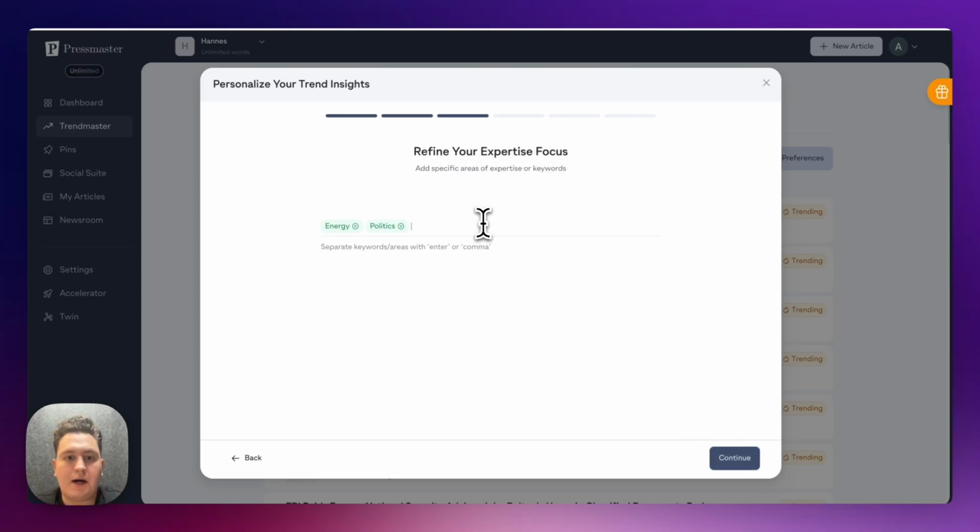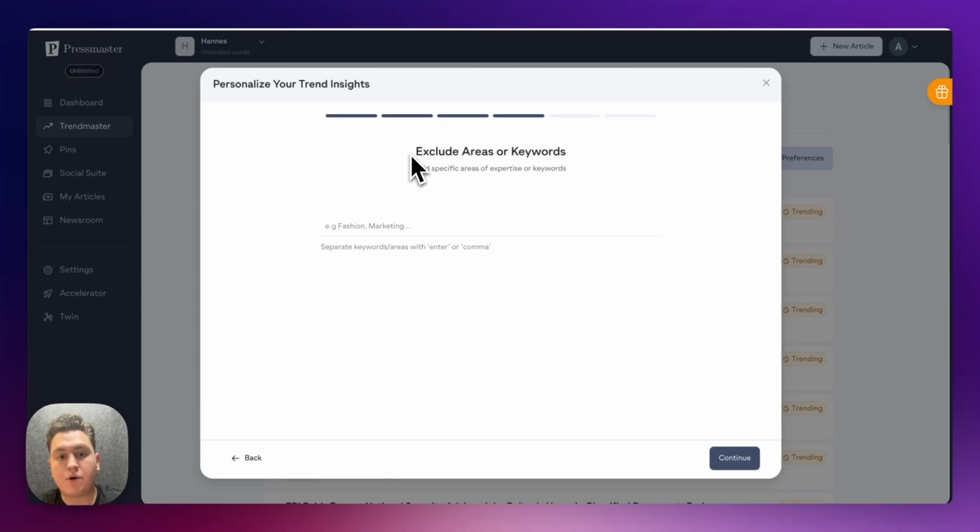I don't recommend looking at the keywords as kind of using a search engine. Just add keywords that are based on your expertise. So if you're an expert in marketing, you just add marketing, or AI marketing if you're an expert in AI marketing. So just add a bunch of different keywords that are reflecting your expertise. Then you click on Continue.